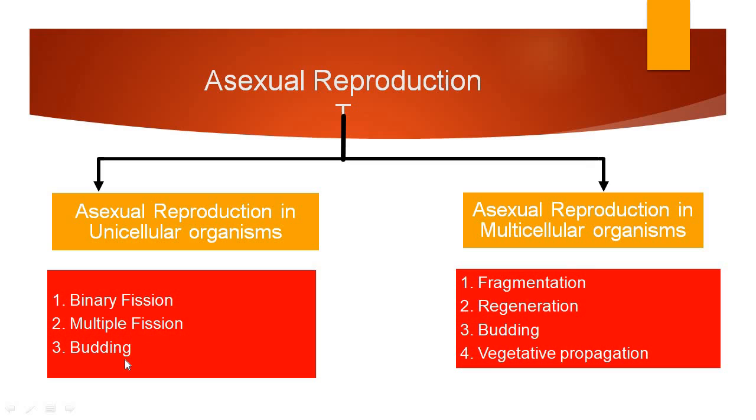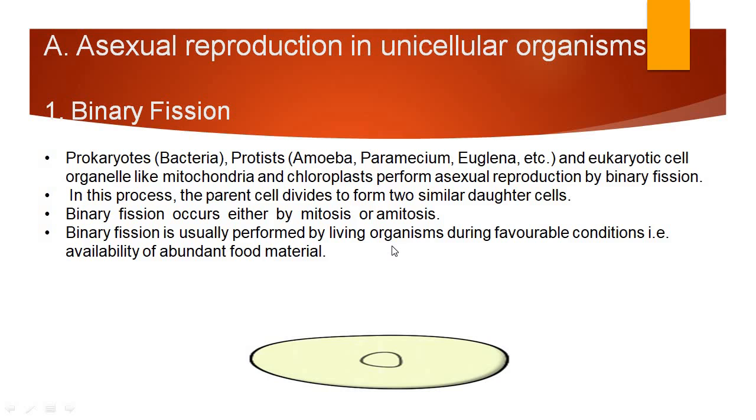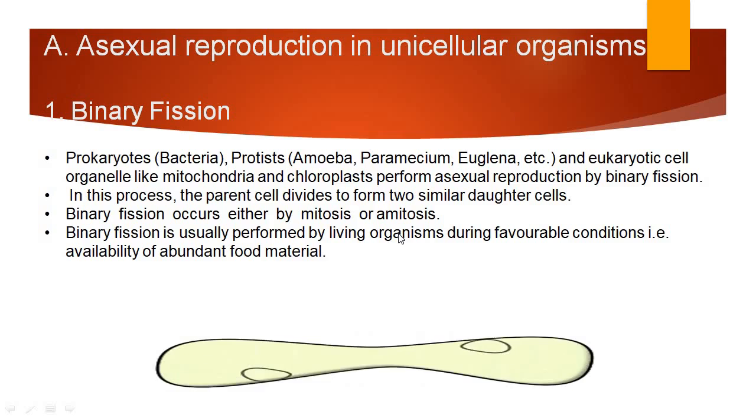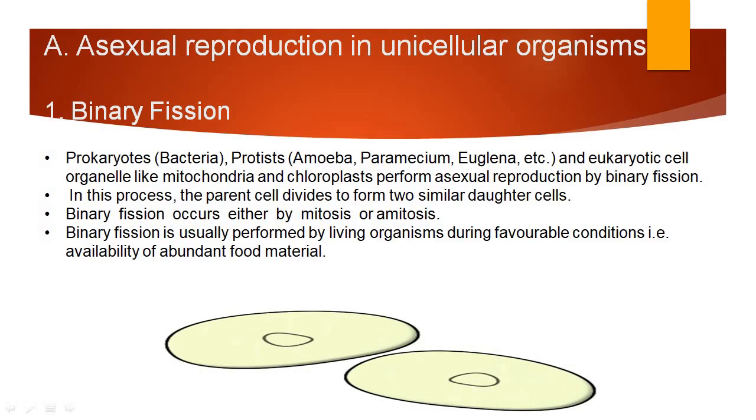Here is also a budding process, but this type of budding occurs in the unicellular yeast, and this type of budding occurs in the multicellular Hydra. And vegetative propagation. So these are the various steps that come under these two modes of asexual reproduction. So let us start with the asexual reproduction in unicellular organisms.